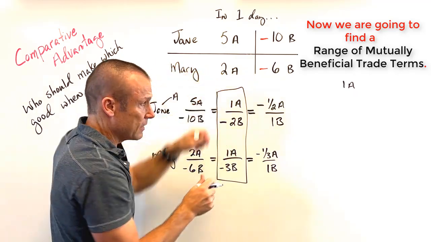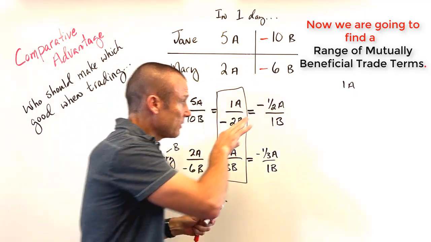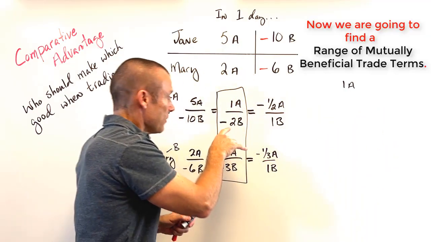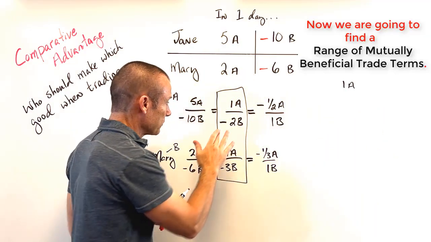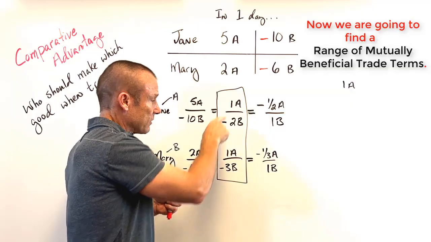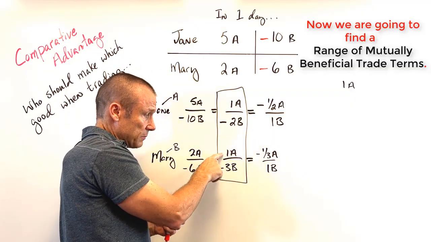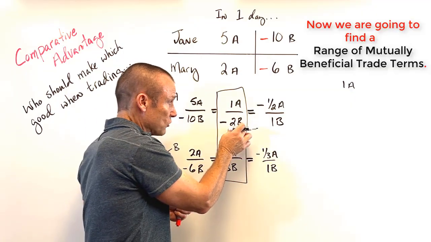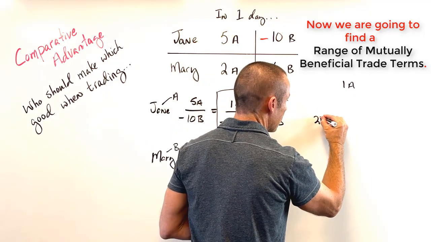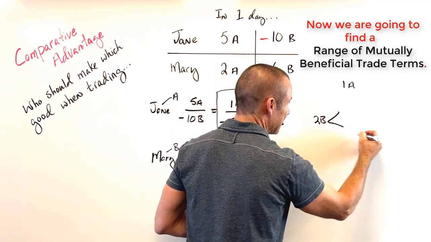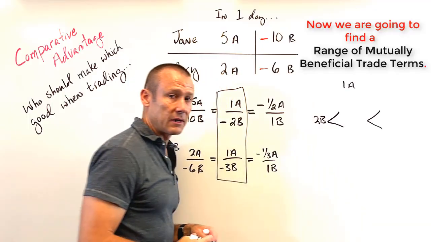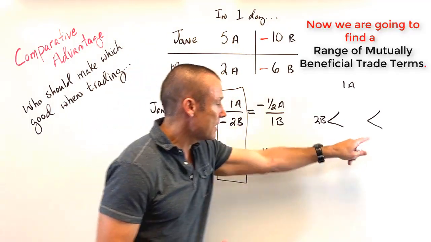1A, 1A. And what I'm basically going to do is write the smaller number in absolute value terms. Because remember, I could change that negative sign. It's just that when she makes 1A, she gives up 2B. When she makes 1A, she gives up 3B. So I'm going to write 2B right there. And then I'm going to put a sign like that, okay? An inequality sign like that, and then I'm going to put 3B on the other side.